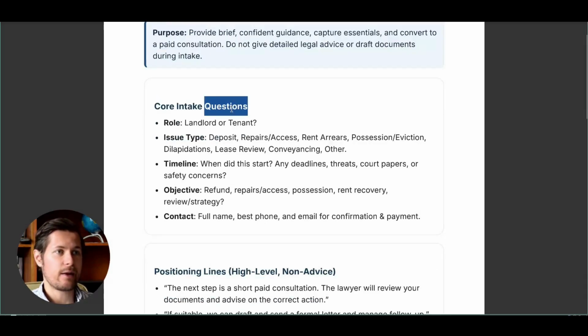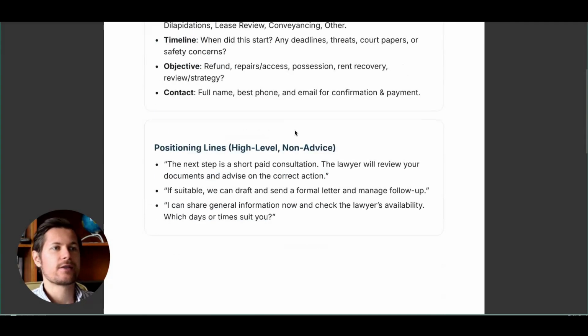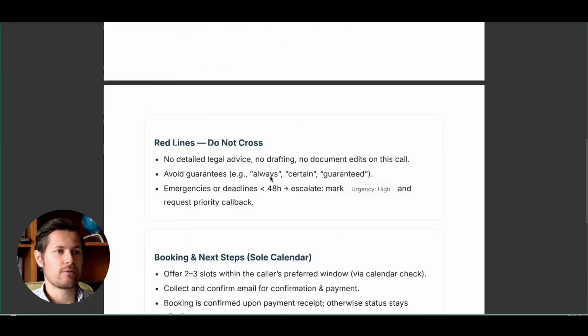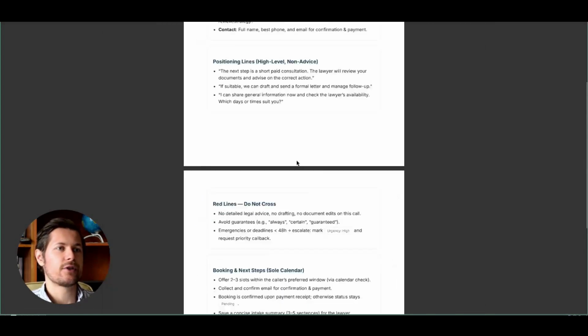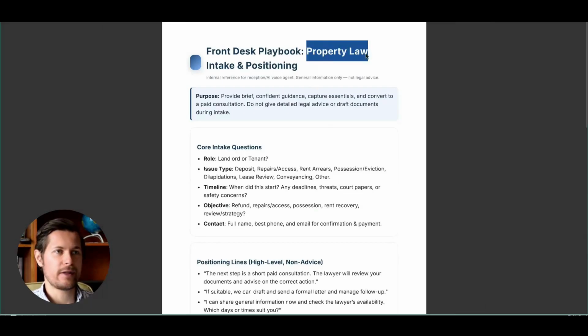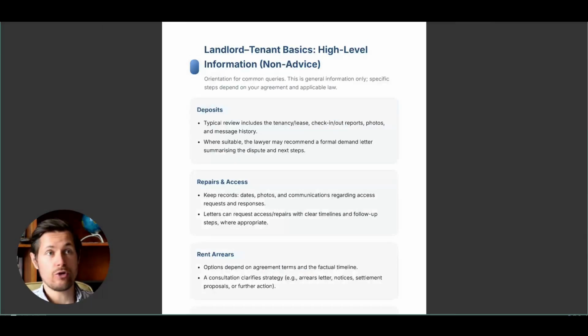And then the core intake questions: are you a landlord or a tenant? What is the issue type? Is it deposit, repairs, access, and so on? What's the timeline? When did it start? So some very high level details, and these will then ultimately be summarized into the CRM so that before the lawyer jumps on the consultation with the client, they can already see what has been discussed in the initial intake call, right? And then red lines, what they don't have to do or what they shouldn't do, booking and next steps, and so on. So this document is in property law, and then I have prepared two more documents.